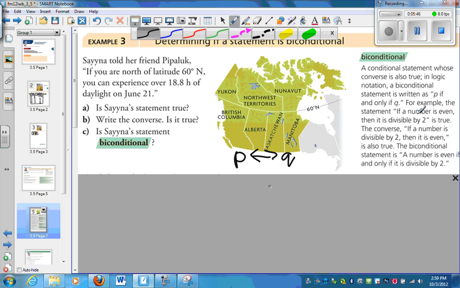The statement is, if a number is even, then it's divisible by 2. The converse is, if a number is divisible by 2, then it's even. The biconditional statement is, a number is even if and only if it's divisible by 2. So here's an example. Sena told her friend, if you are north of latitude 60, you can experience over 18 hours of daylight. Is her statement true? Write the converse. Is that true?